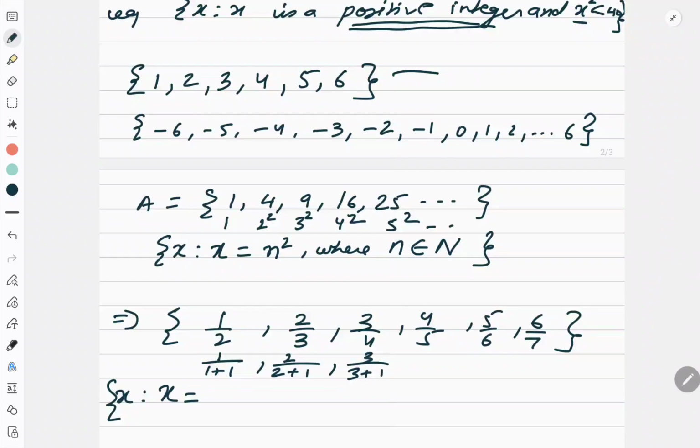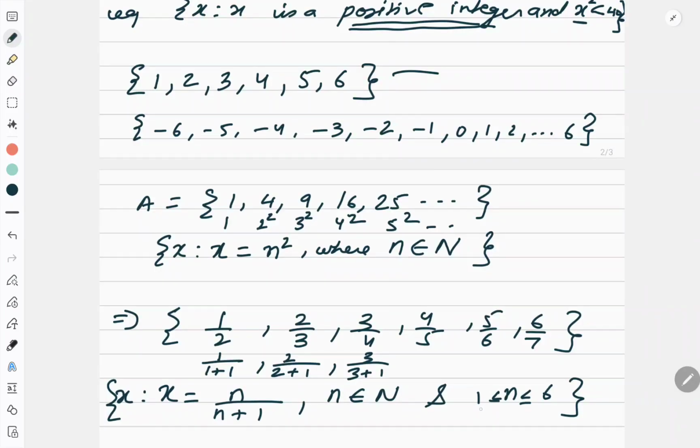So I can see a rule: n upon n plus 1, where n belongs to capital N. And do I have any range for this n? I am starting with 1, so I'll write n is from 1 up to 6. So this will become my answer.